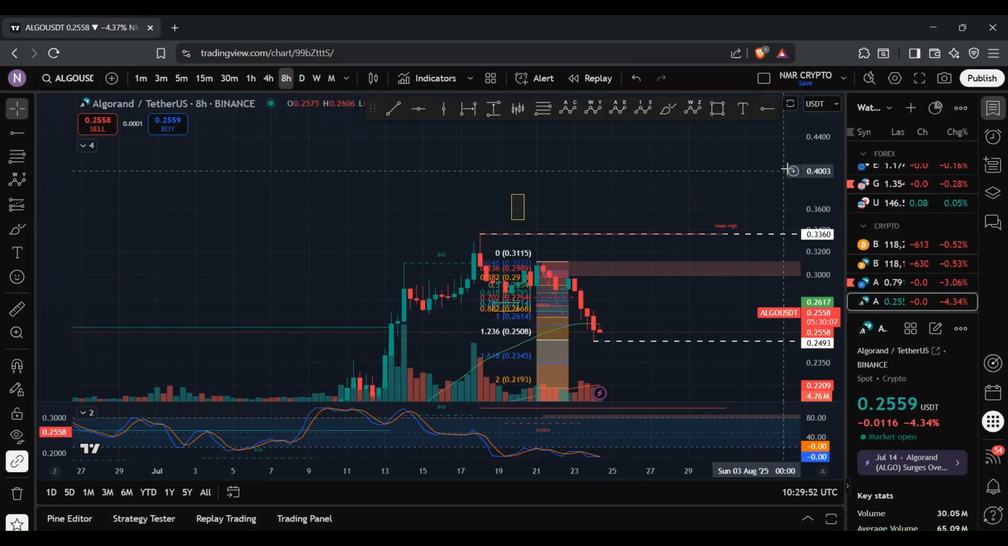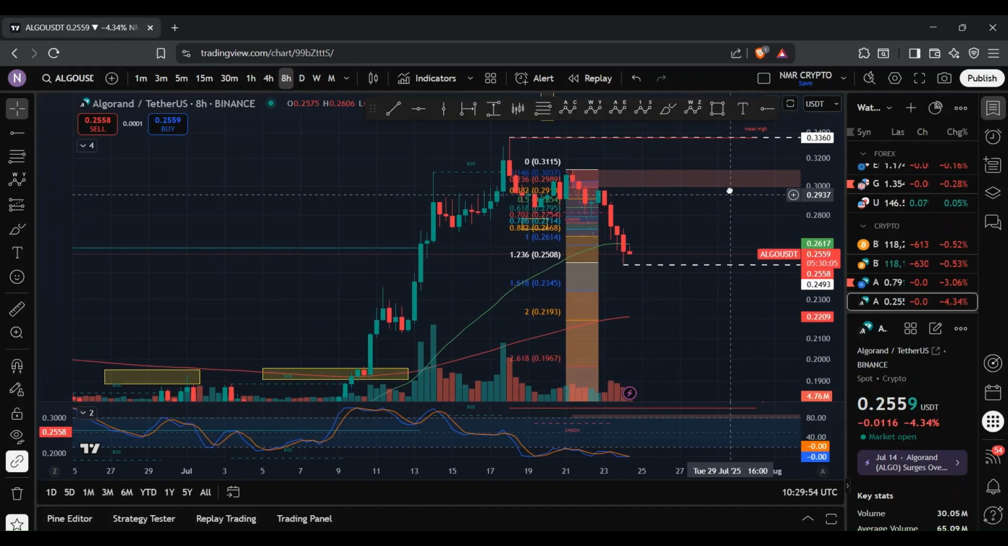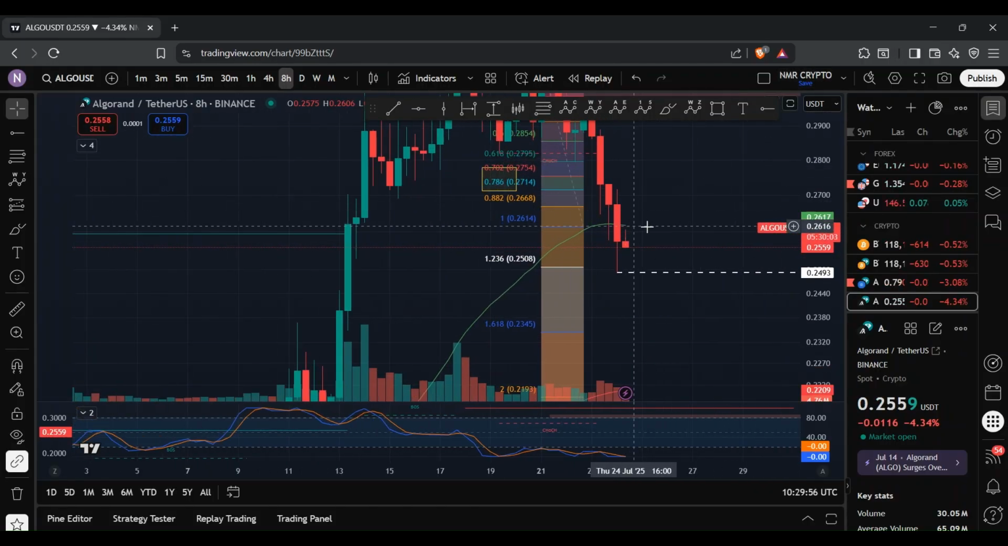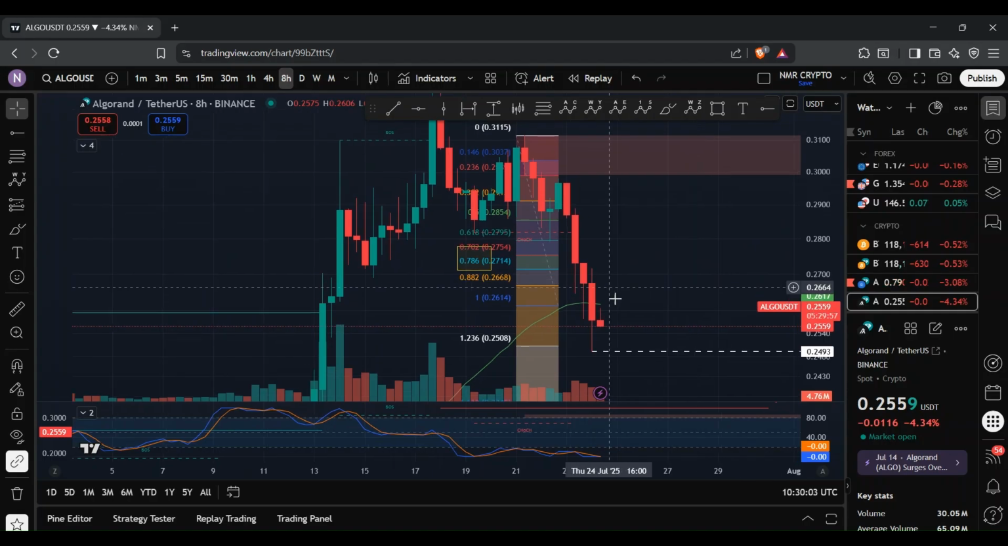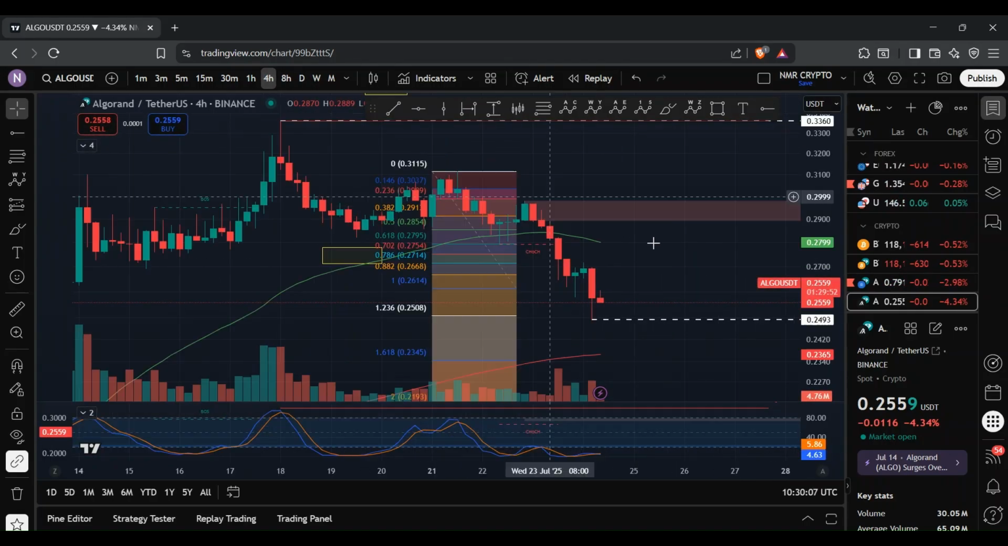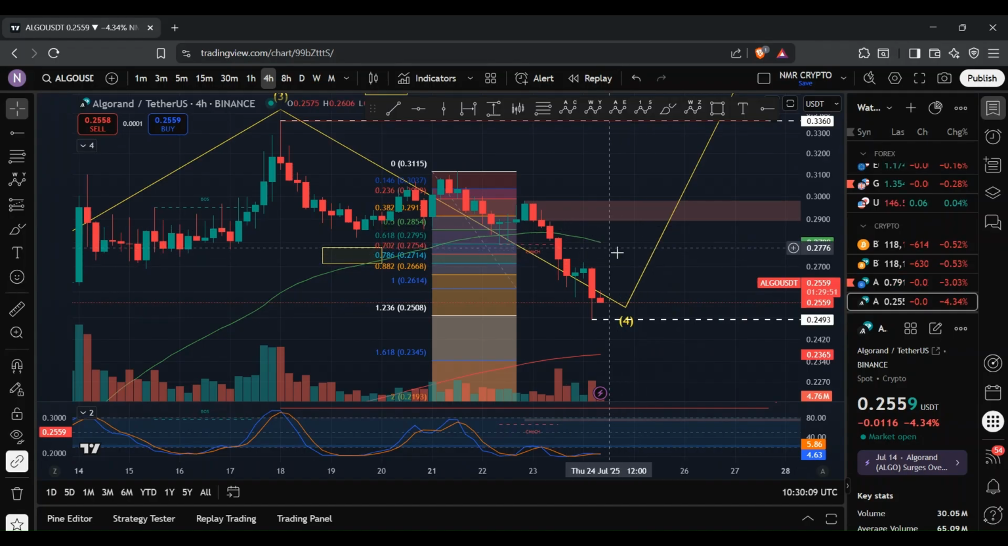And if I go on the 8-hour chart, what you can see is we actually got rejected at the 50 EMA. And so for us to be bullish, we need to break through that level at 26.17 cents, find support at that level, and then see that continuation to the upside. And if I quickly go on the 4-hour chart, again, we are trading below the 50 EMA. And so this is going to be a key level to test in the days to come.